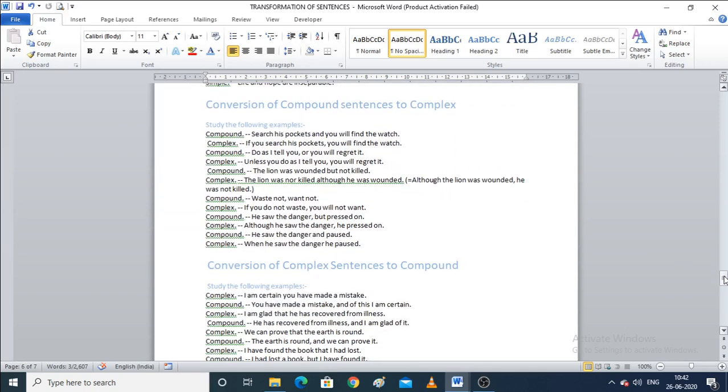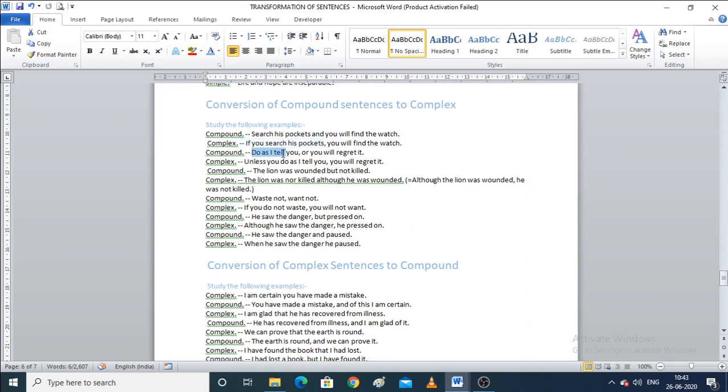Conversion of compound sentences to complex sentences. A compound sentence has two independent clauses, and a complex sentence has one independent clause with one dependent clause. So, search his pockets and you will find the watch. But if you wanted to make it complex, you'll say, if you search his pockets, you will find the watch. Now read the first part before the comma: if you search his pockets. This seems incomplete, right? So this is a dependent clause, whereas you will find the watch is an independent clause.